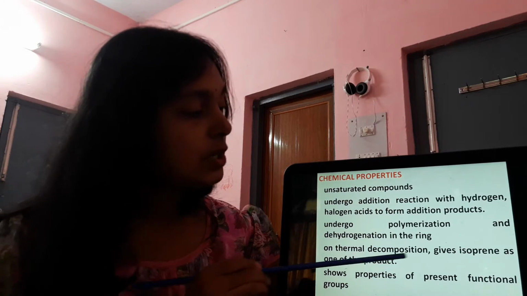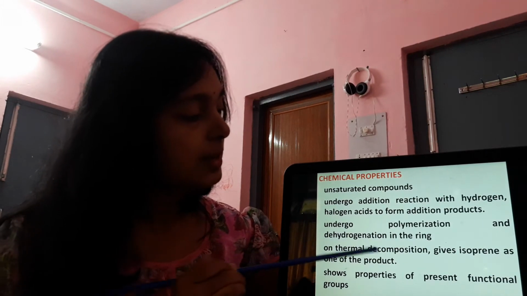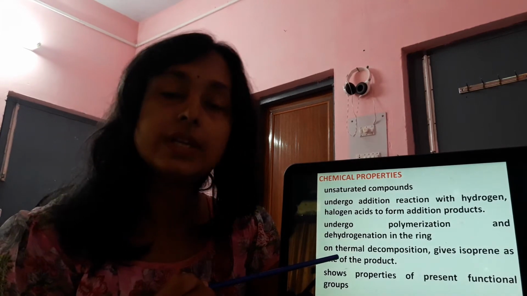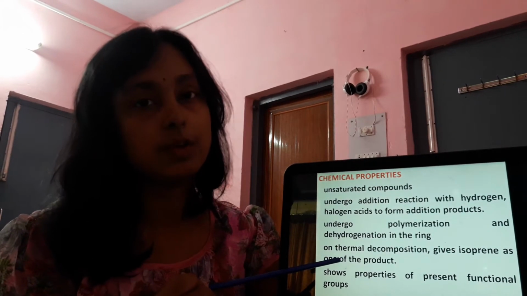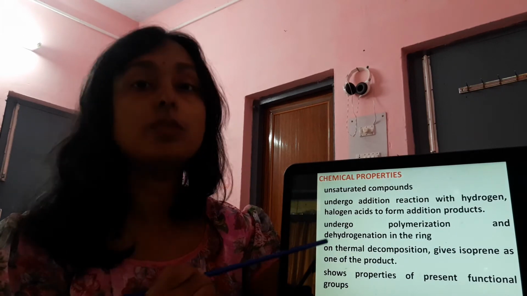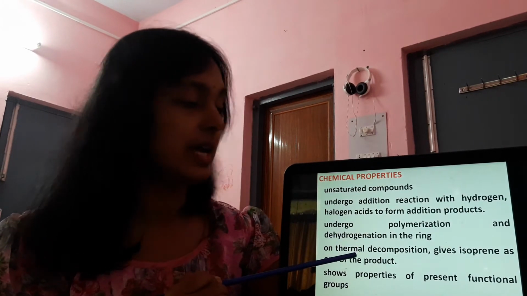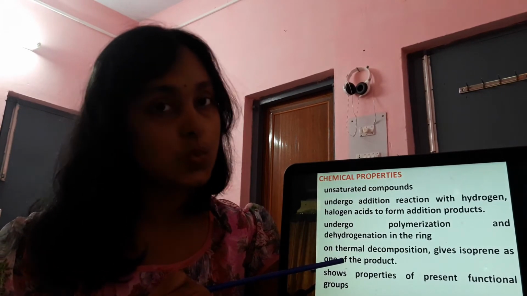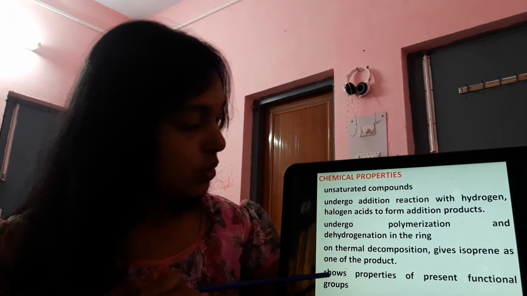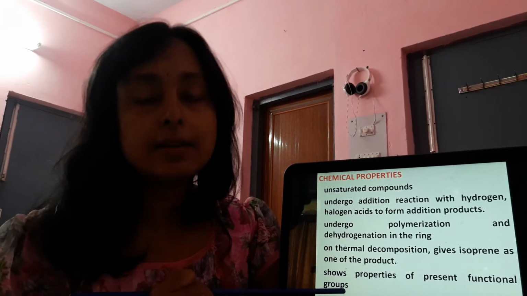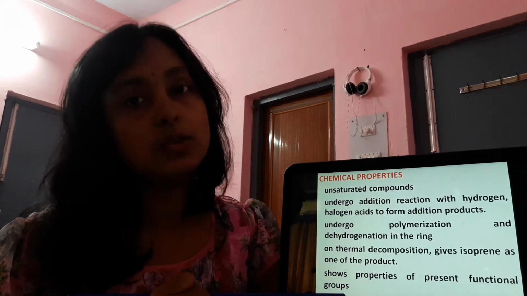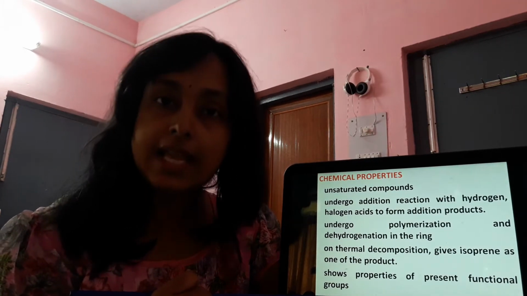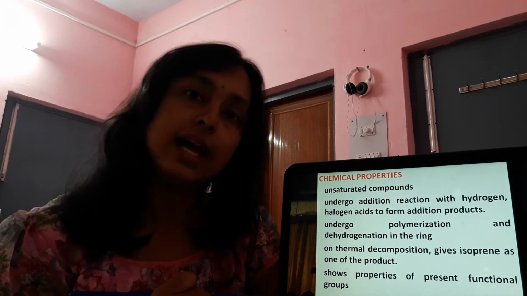On thermal decomposition, which is a very important point, they give isoprene as one of the products. So isoprene is common among the structures of the terpenes. Thermal decomposition of any terpene will give isoprene, or 2-methyl-1,3-butadiene, as one of the products. It also shows properties of the present functional groups. That means if it has a keto group, aldehyde group or any other functional group, it will give the characteristic chemical reactions regarding that functional group.